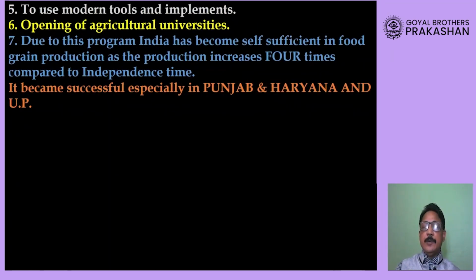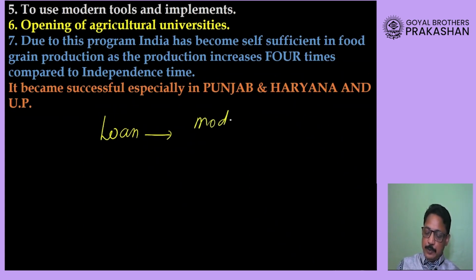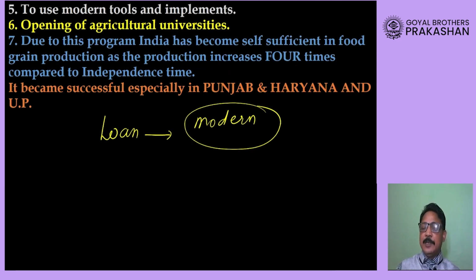Now an agricultural university is a place, dear students, where farmers will be trained to use new technology. Then the government, as I said, is providing loans, and farmers will use that loan to buy and use modern tools and modern implements. Modern tools and implements will also be helpful in carrying out agricultural operations in a better way, and if it is done in a better way, the overall production will increase.